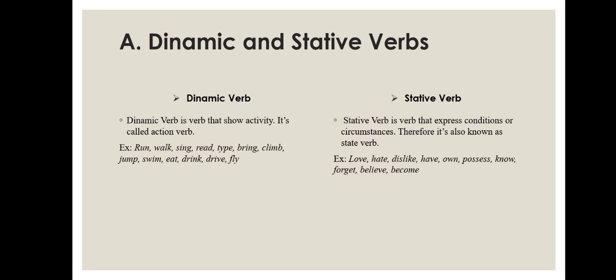A stative verb is a verb that expresses conditions or circumstances. Therefore, it's also known as a state verb. For example: love, hate, dislike, have, own, possess, know, forget, believe, become, etc.